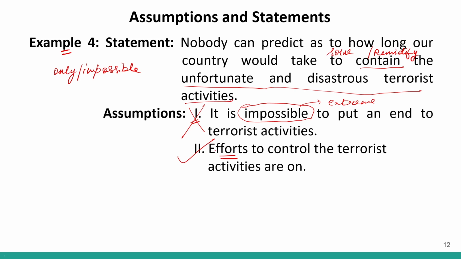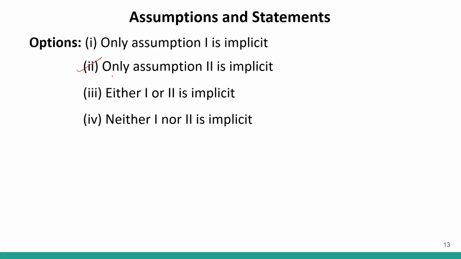Okay, so if I look at the options, option number 2 says that only assumption 2 is implicit. This will be correct. Implicit means inside the statement, or you can say already present. Implicit means already present in the statement. Okay, so answer will be option number 2, only assumption 2 is implicit.